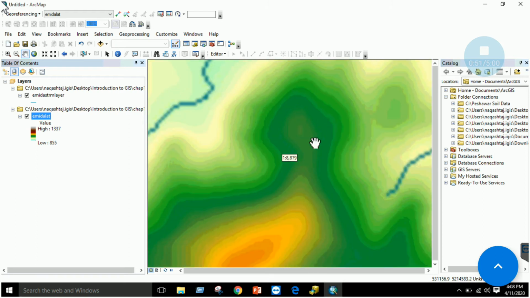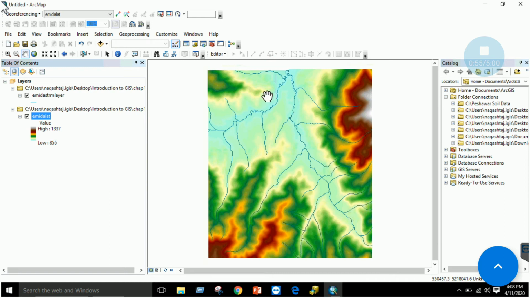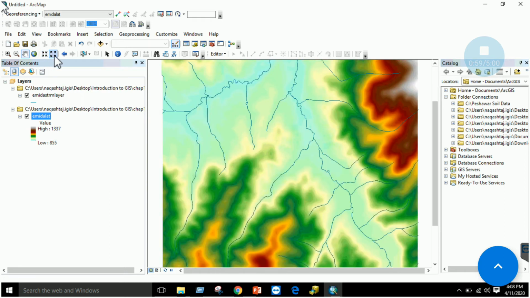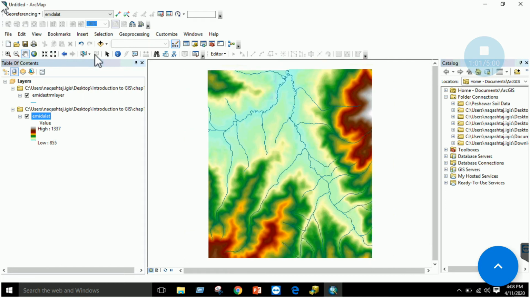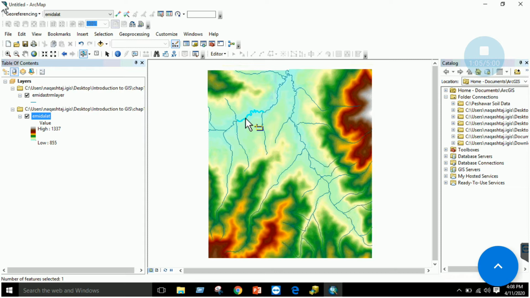Similarly, if you have a large zoom, you can click on it and bring it back to a good level, right? Similarly, it is fixed zoom in. Similarly, this is fixed zoom out, and this option is to select any feature. For example, if I click over here, this feature will be selected, right? And this is to clear the selected feature. It is cleared now. And this tool is the basic select elements or a basic cursor.